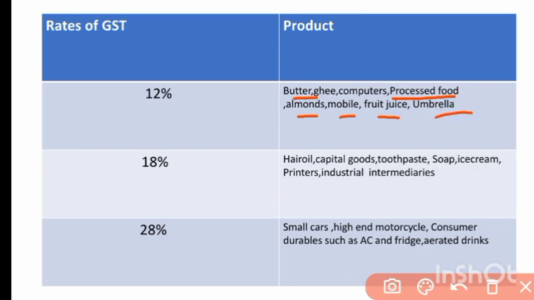And 18% GST is applicable on hair oils, capital goods, toothpaste, soap, ice cream, printer, industrial intermediaries services, or any other services. And 28% GST is applicable on small cars, high-end motorcycles, consumer durables such as AC, fridge, and aerated drinks, etc.